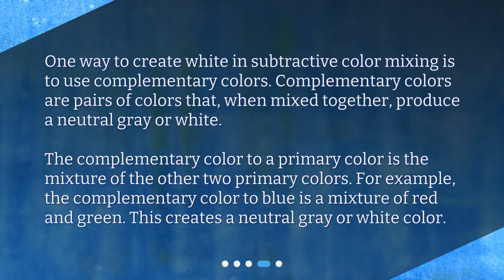The complementary color to a primary color is the mixture of the other two primary colors. For example, the complementary color to blue is a mixture of red and green. This creates a neutral gray or white color.